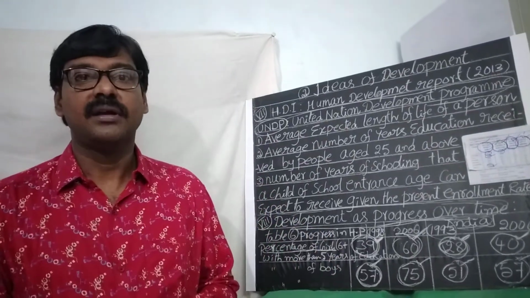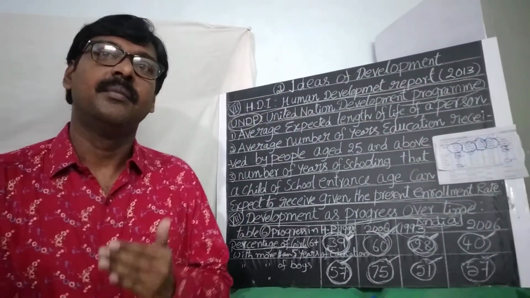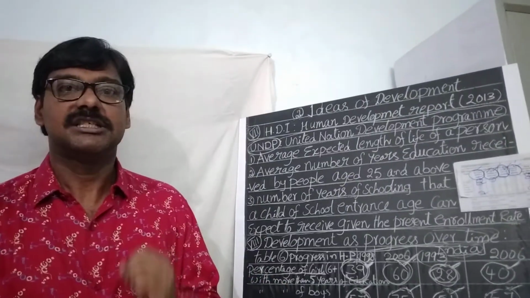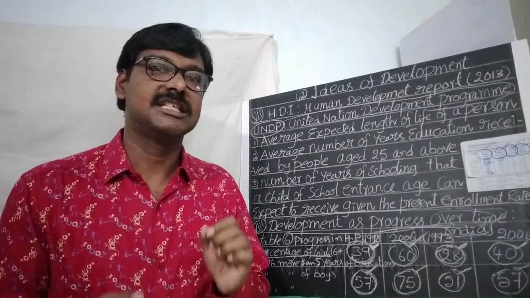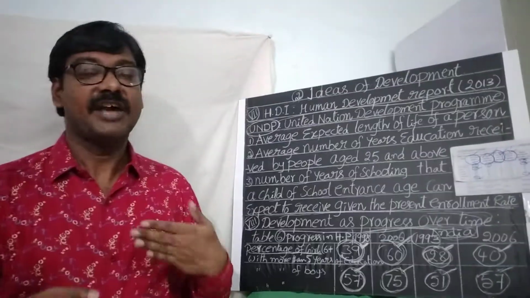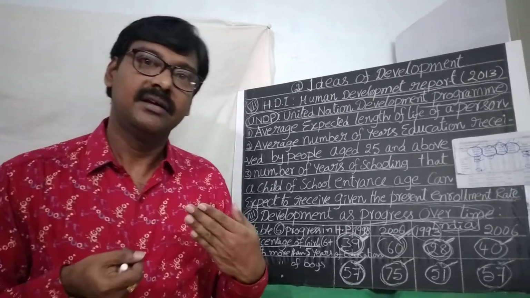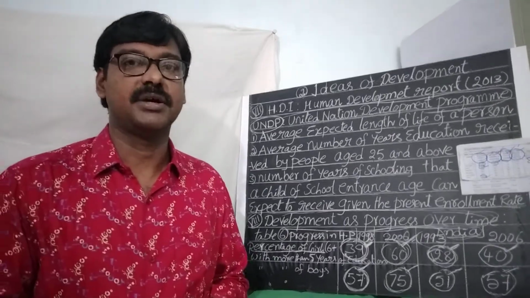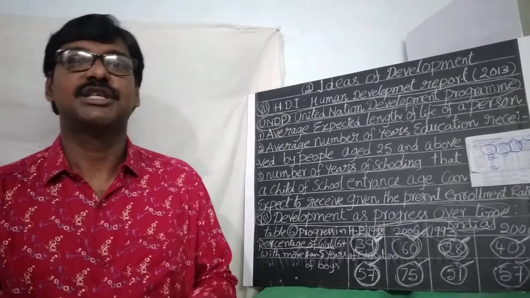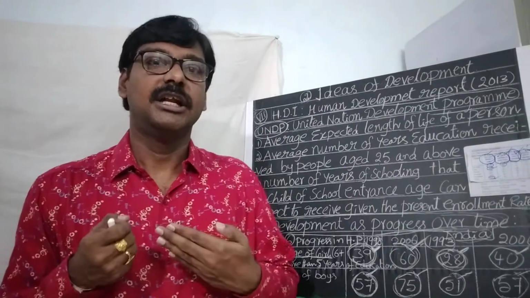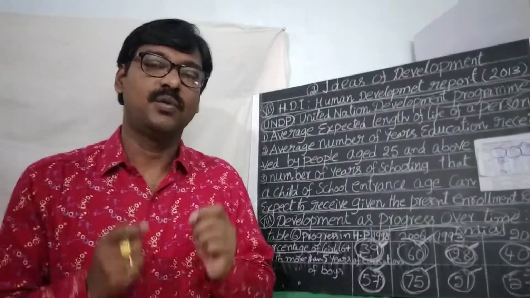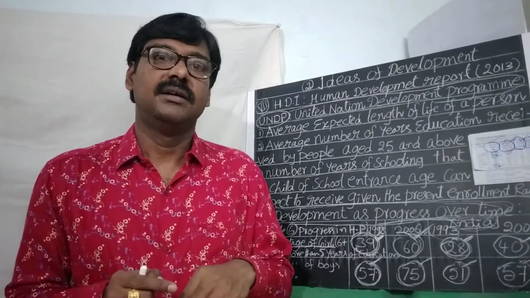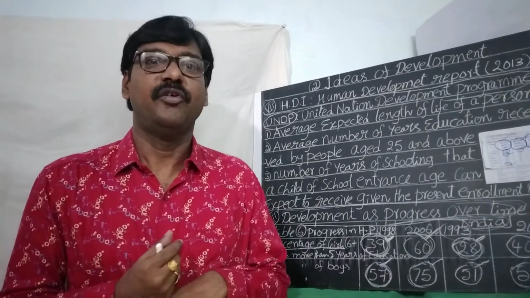The fifth topic is income and other criteria. The sixth topic is public facilities. The seventh topic is the human development report. The eighth topic is development as a progress over time. So this lesson is important from the public point of view also.